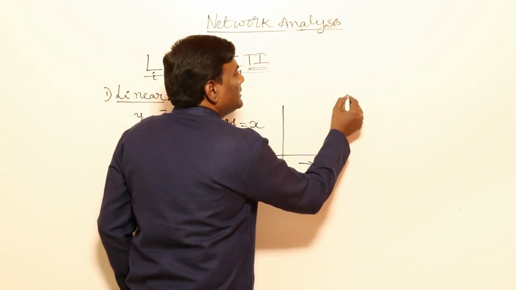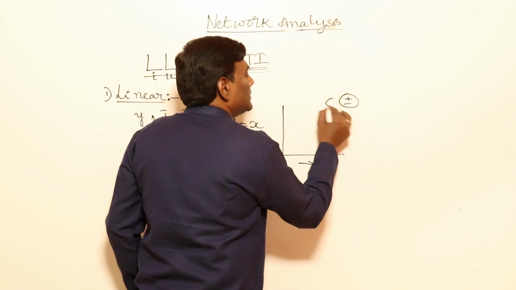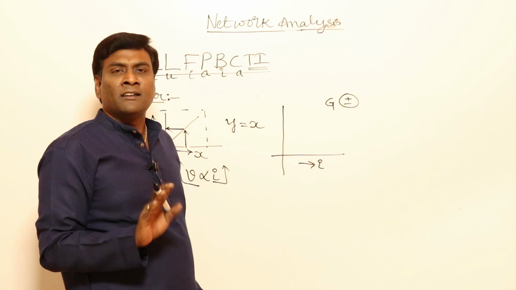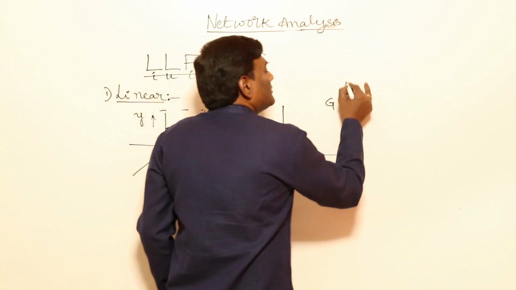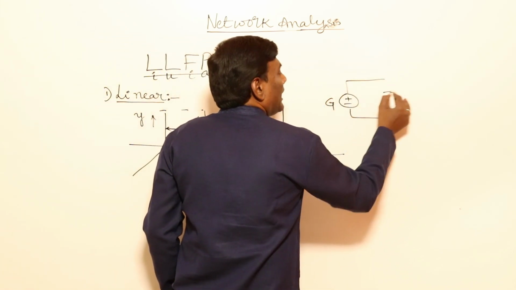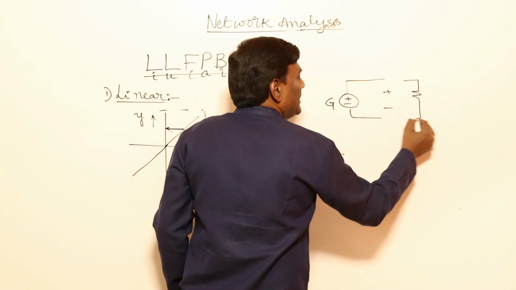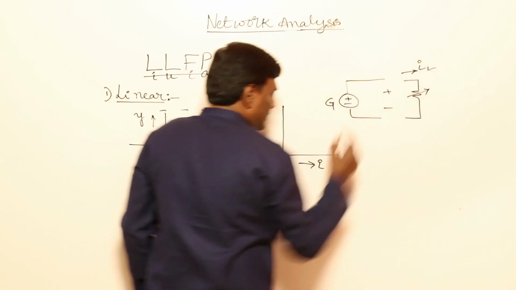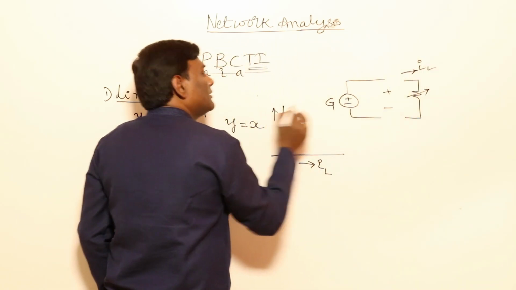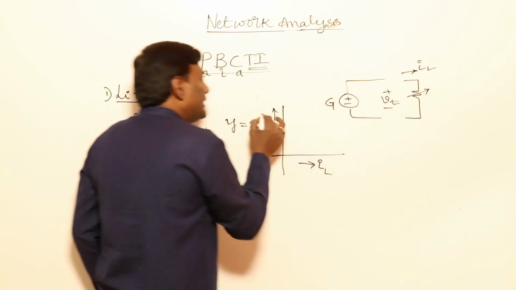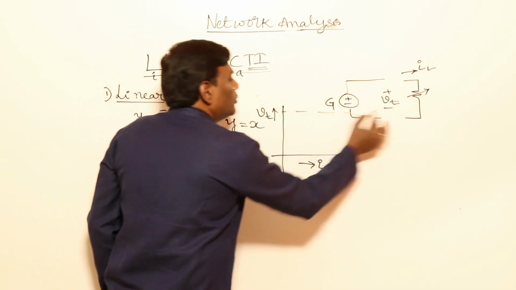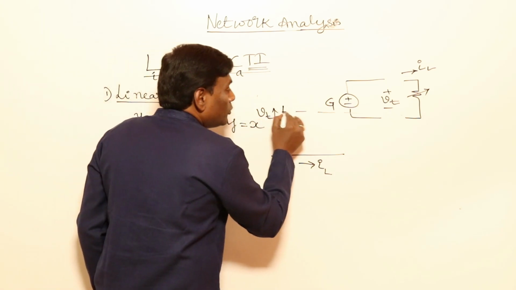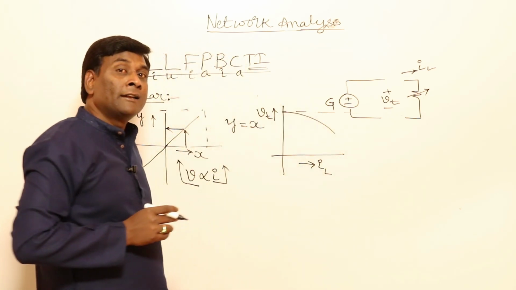For example, this is going to be some generator. What is this? DC generator, AC generator? We will come to know later. It's some generator or battery. Okay, so for example, this is a generator. And for this generator, if I keep on increasing the load, in the sense if I keep on increasing the load current, the terminal voltage is going to reduce. Thus, that reduction is going to be like this, non-linear.